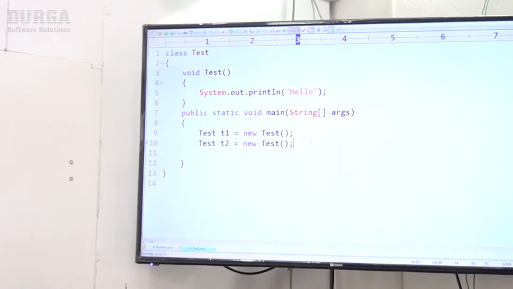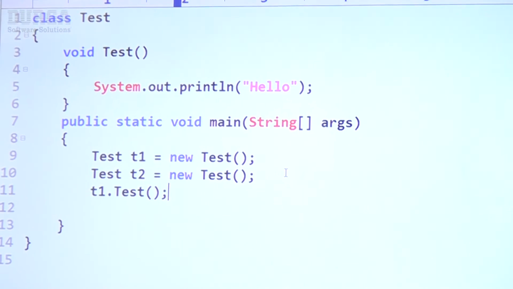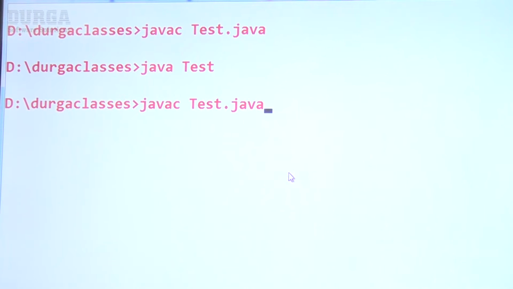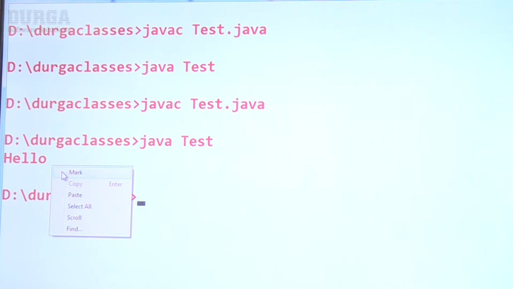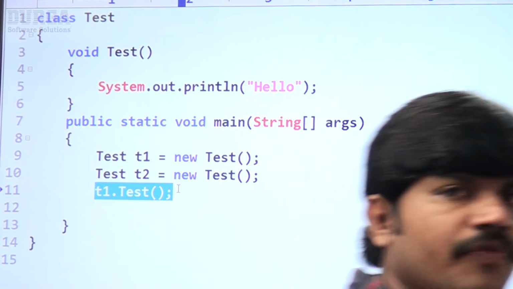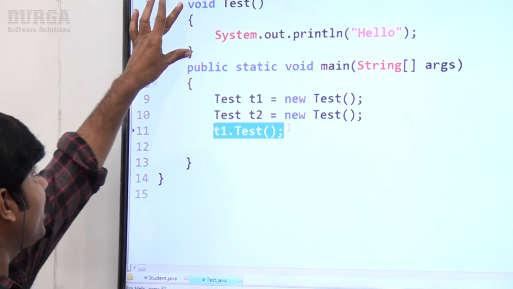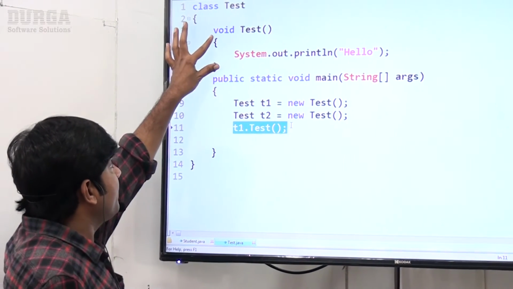I'm calling the method t1.test(). Now observe carefully, the code compiles fine, and now hello will be printed to the console. So only if we call it will it be executed, which means it is not a constructor, it is a method.